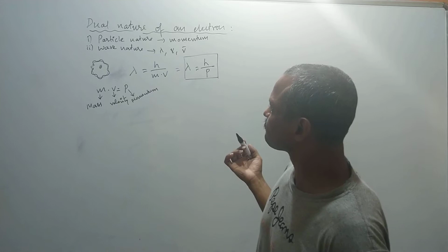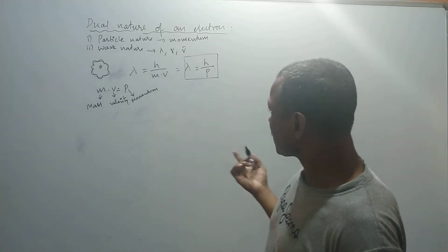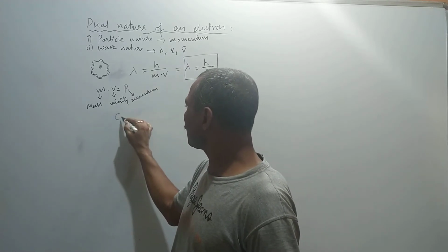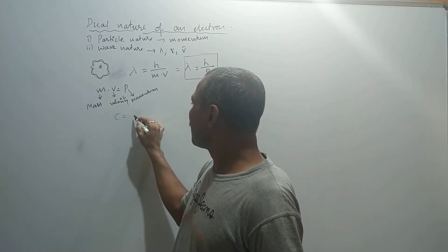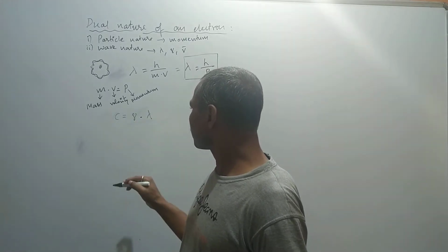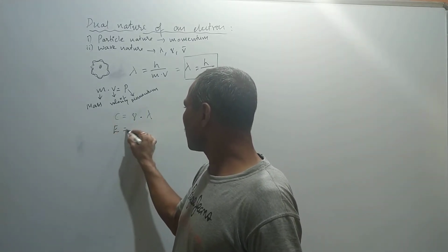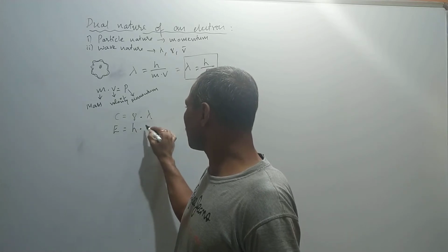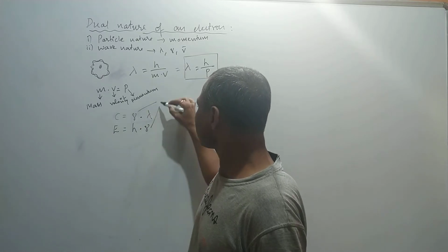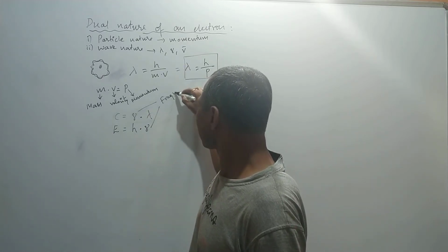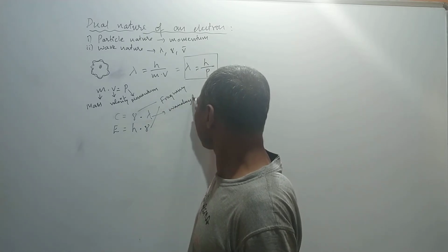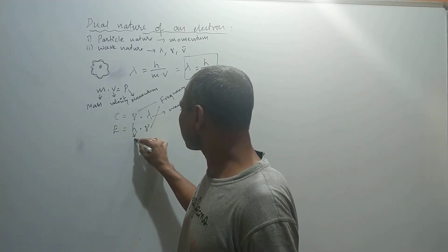With this, he arrived at the expression from two expressions: one is c is equal to frequency into lambda, and one more expression, that was E is equal to h into mu. Here h is Planck's constant, and mu is the frequency. Lambda is the wavelength, and h is Planck's constant.